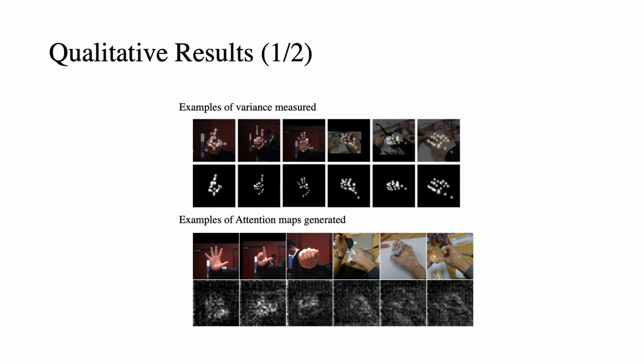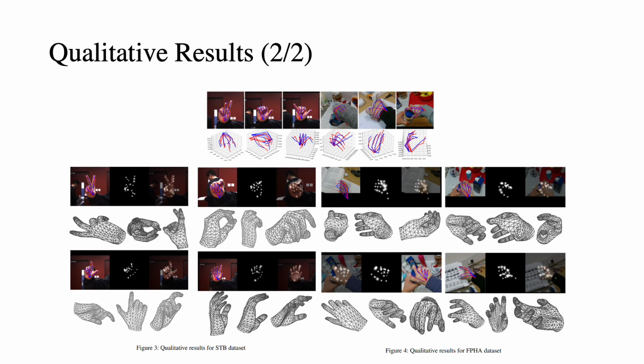Images on the bottom show attention maps generated after the first iteration of the network inference. Attentive features show that the model looks for hand features from the images given. More results are provided in the slide, which can also be found in our supplementary materials.